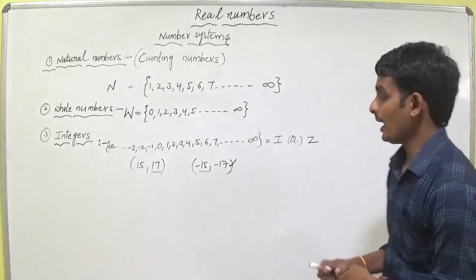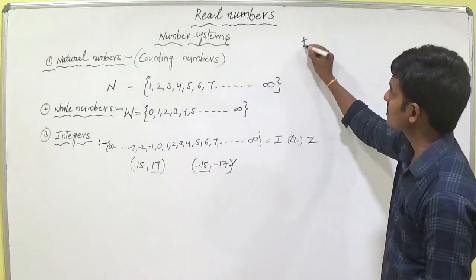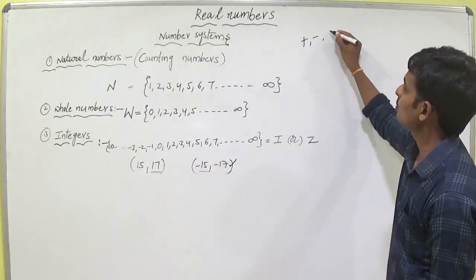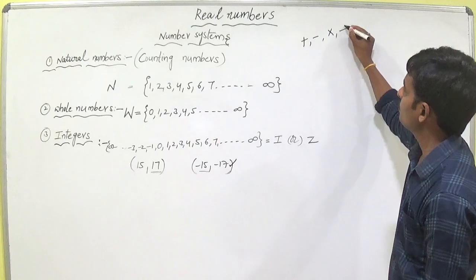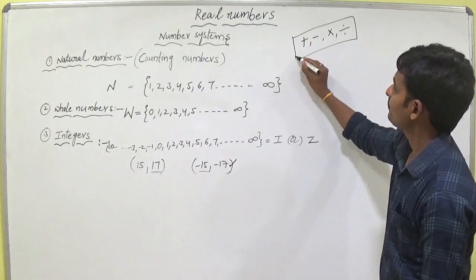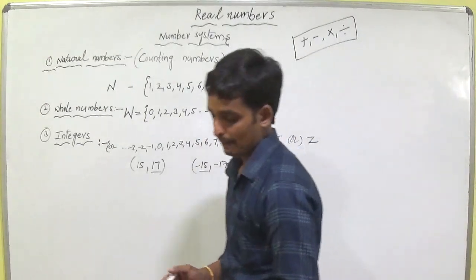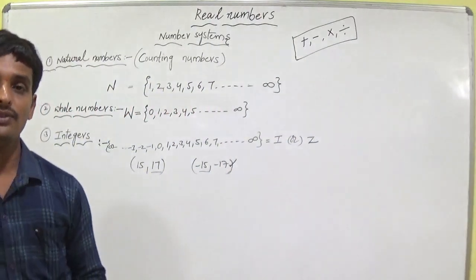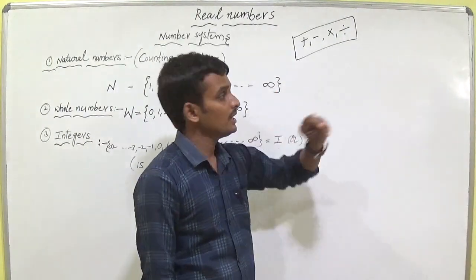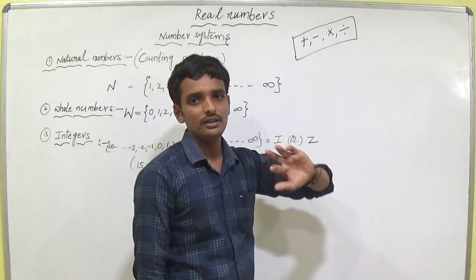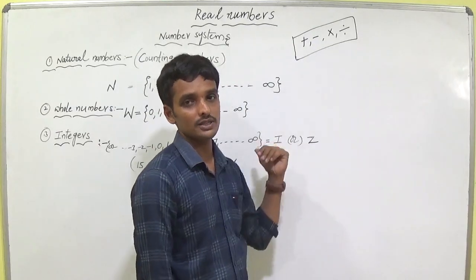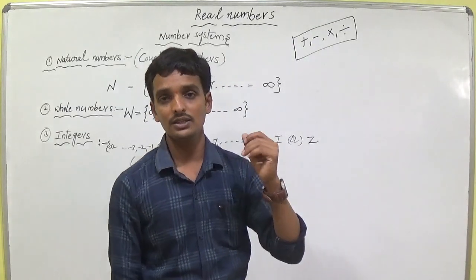Can you add integers? Do you know additions of integers? Do you know subtractions of integers? Do you know multiplications of integers? Do you know divisions of integers? These four are very important: addition, subtraction, multiplication and division of integers. Addition and subtraction both have the same property, and multiplication and division work in a different way. If you know these four fundamental topics of integers, we can understand the further classes very clearly.